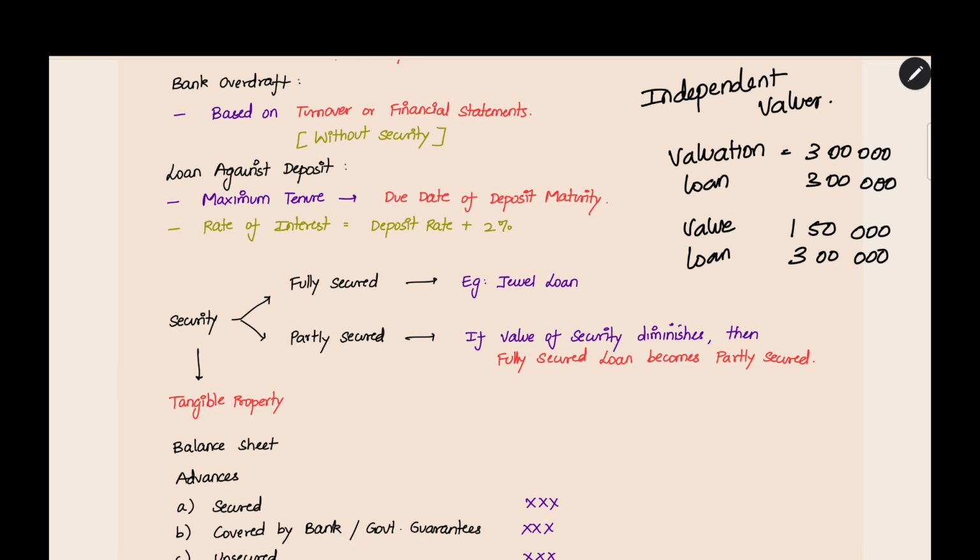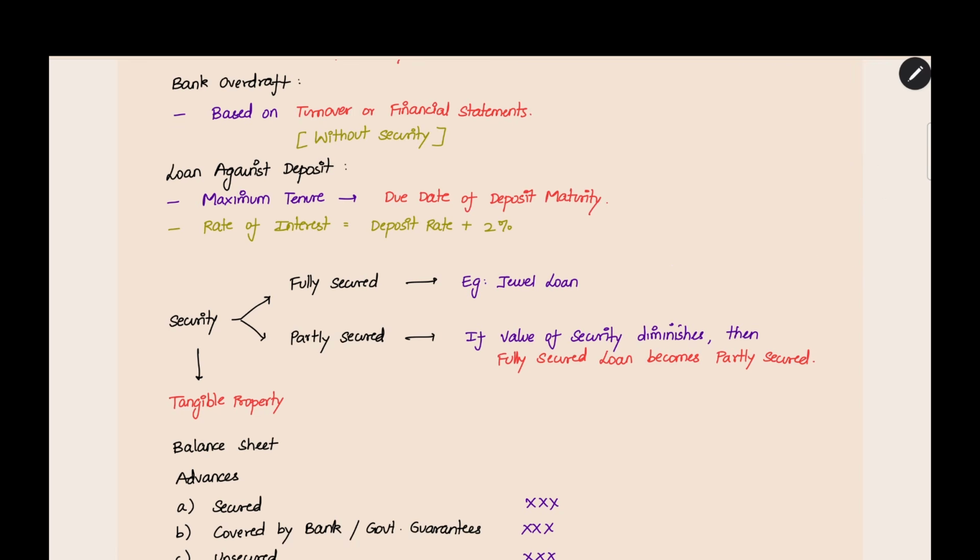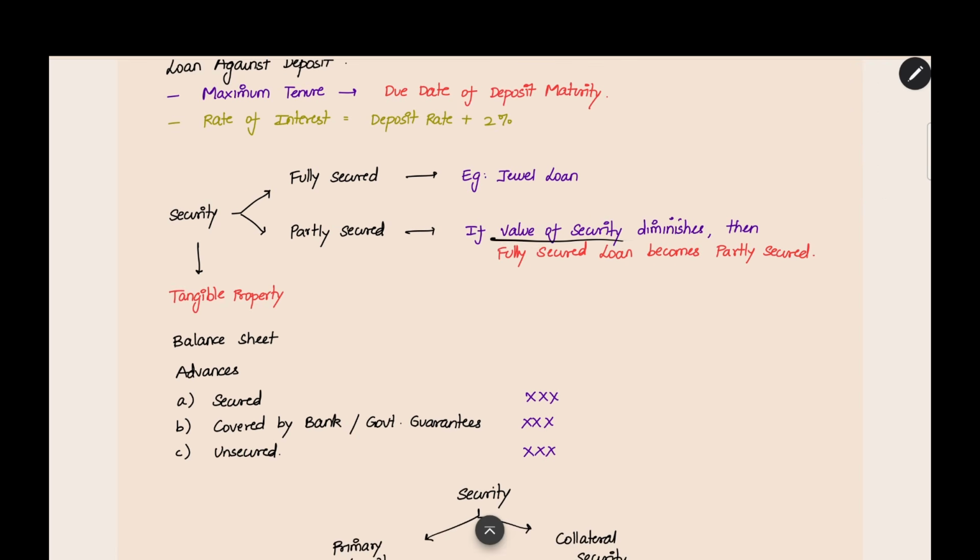Earlier it was a fully secured loan. But now, because the value of security has come down, it has become a partly secured loan. This is only written here. If the value of security diminishes, the fully secured loan becomes partly secured. This is the concept of partly secured loans.